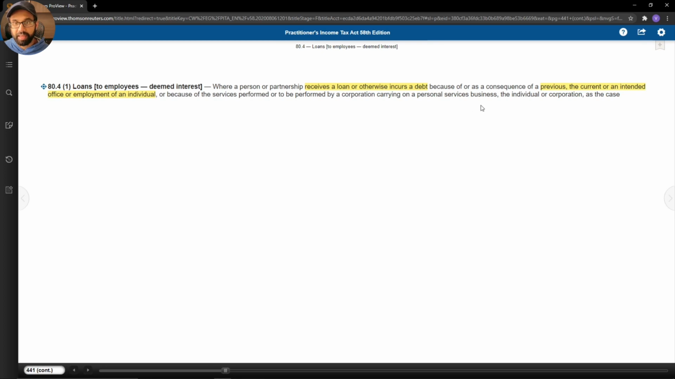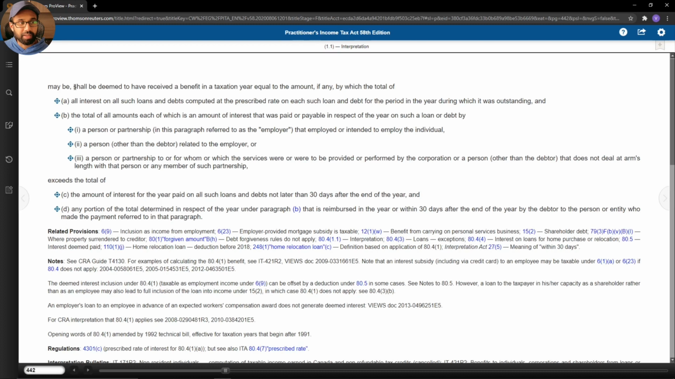And what that is trying to say is if an employee were to receive a loan because of their prior job, their current job, or a job they're about to take on. In other words, the Tax Act is trying to be comprehensive. It's trying to cover different scenarios. If we keep reading, it goes on to say then that individual shall be deemed to have received a benefit in a taxation year equal to the amount, if any, by which the total of. Okay, so they'll be deemed to have received a benefit, and if any, so it really depends on what the calculation is going to result in.